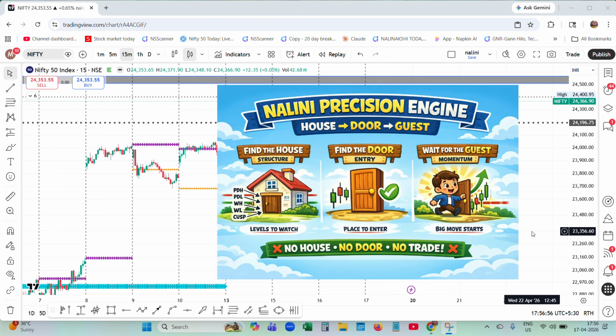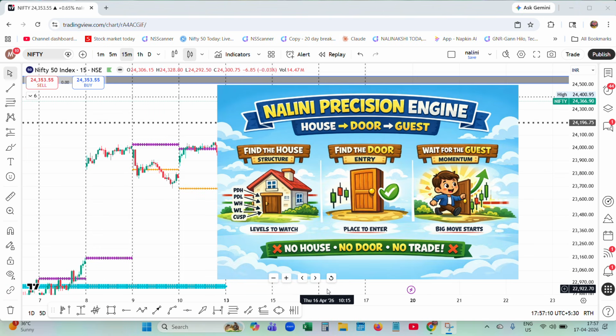I follow all these rules. Nalini Precision Engine. What are all the things? First step is find the house. Next is find the door. Wait for the guest. These are the three things I see for my trade. First is find the house, which means find the structure.